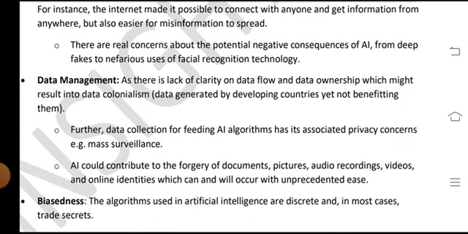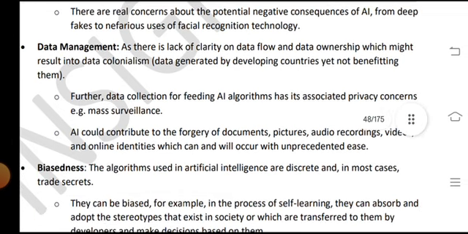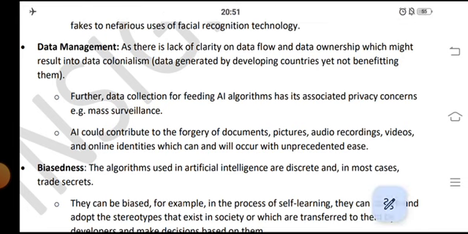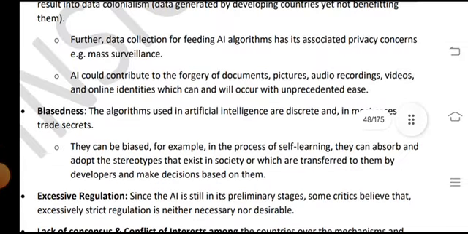There is a lack of clarity on data flow and data ownership, which might result in data colonization. Data generated by developing countries is not benefiting them. Further, data collection for feeding the algorithms has associated privacy concerns. Mass surveillance could contribute to forgeries of documents, pictures, audio recordings, video and online identity.